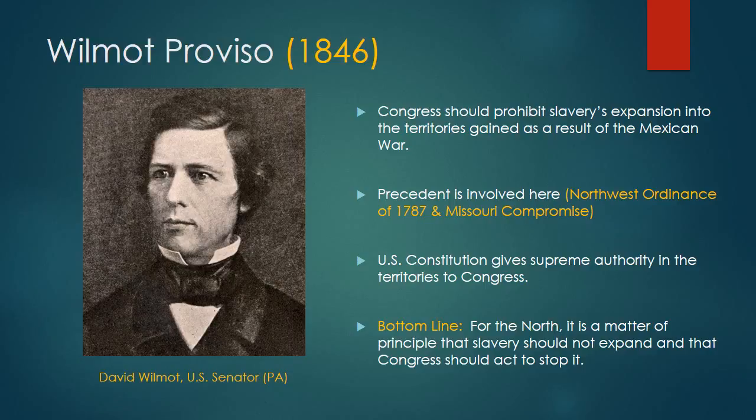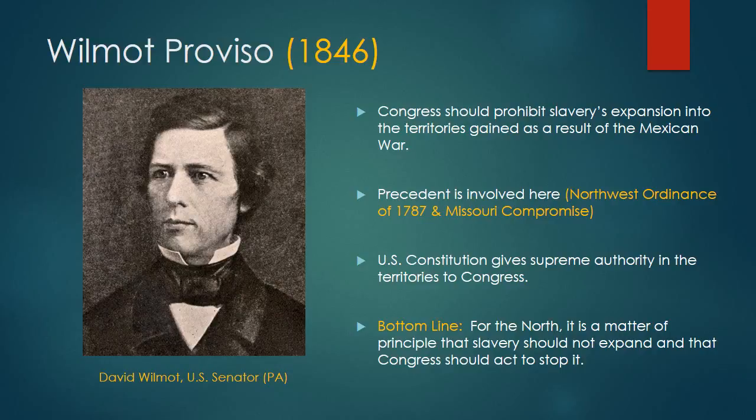So see, what the North is arguing here via the Wilmot Proviso is that not only should slavery not go into the territories, but that Congress has the right to do it. Congress has the right to restrict it because of precedent and because the United States Constitution gives Congress the power to govern the territories any way it sees fit.